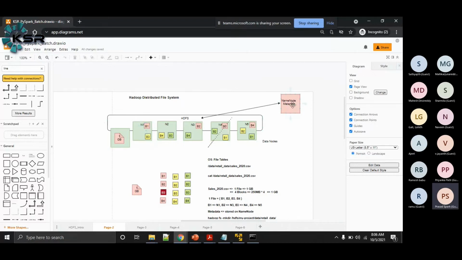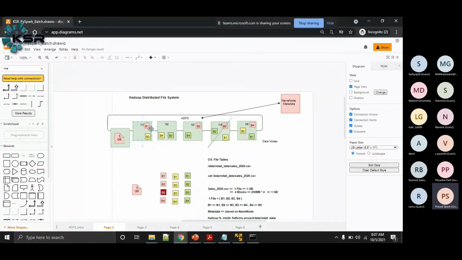Like the name node will have the details of the data nodes through the ping-pong request and block report information, these task trackers will also be sending their heartbeat signals to the job tracker. With that information, the job tracker will know at a given point of time how many task trackers are up and running and how many are available. Point number one.